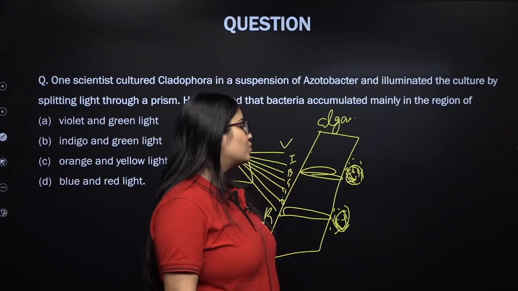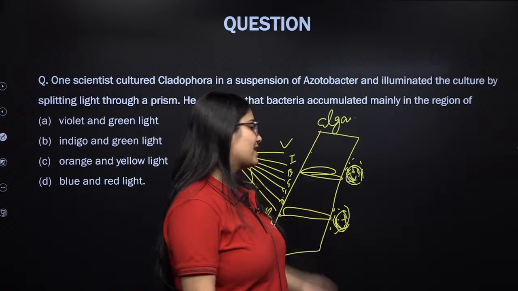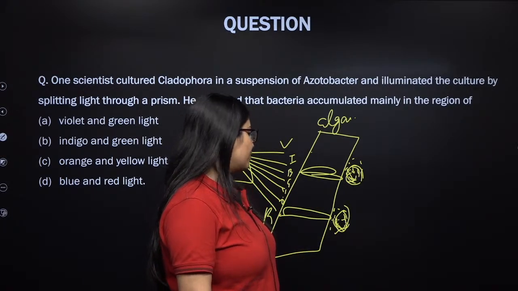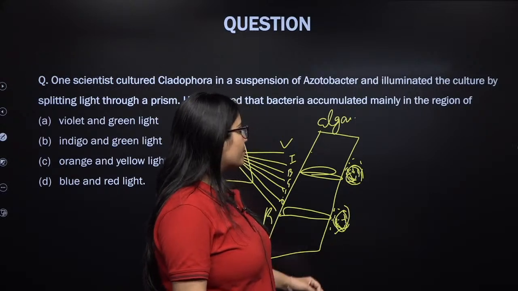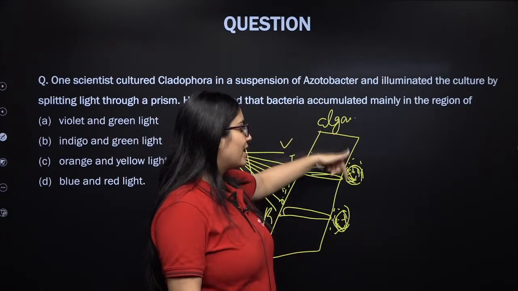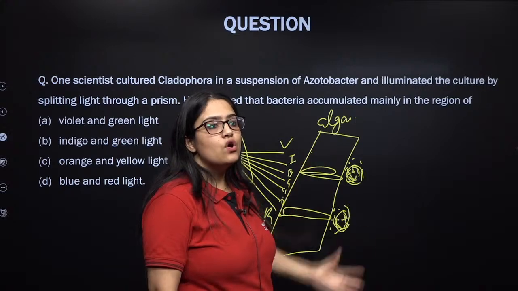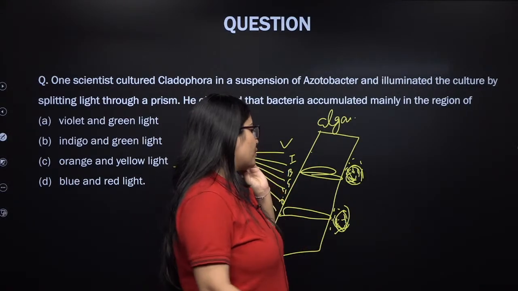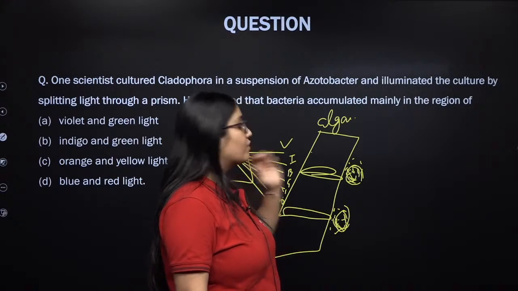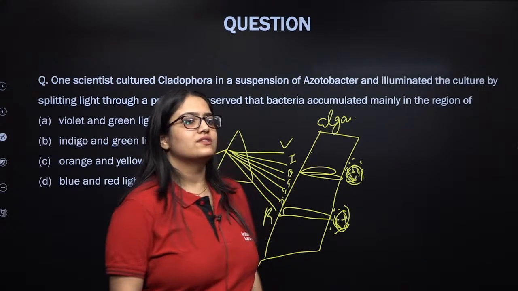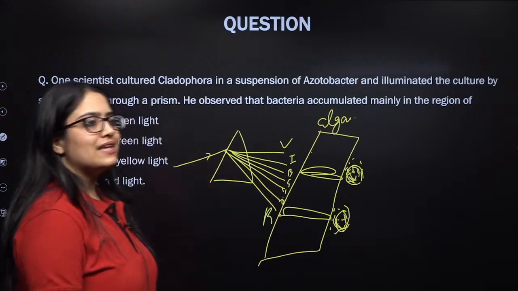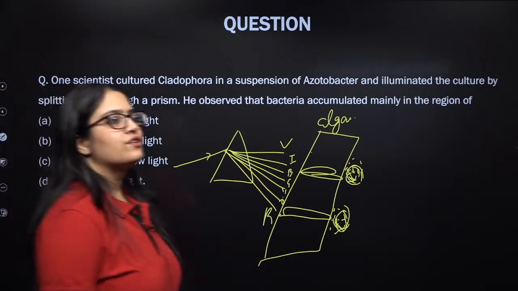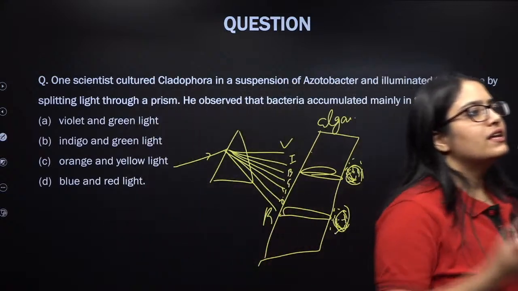So with this, my dear students, the first ever action spectrum could be understood and was given. Please remember, the role of Azotobacter was to find out where exactly the maximum oxygen is getting evolved. That will indirectly show the rate of photosynthesis. Is this clear, everybody? Is this explanation satisfactory for everyone? Come on, everybody, is there any doubt in this?